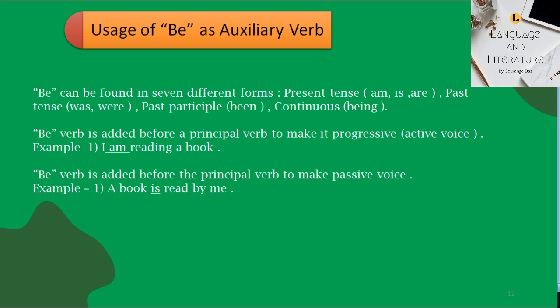Be verb is added before principal verb in active voice to make it progressive. Be verb is added before the principal verb to make it passive. There is no sentence in passive voice where the word be in any form has not been used.